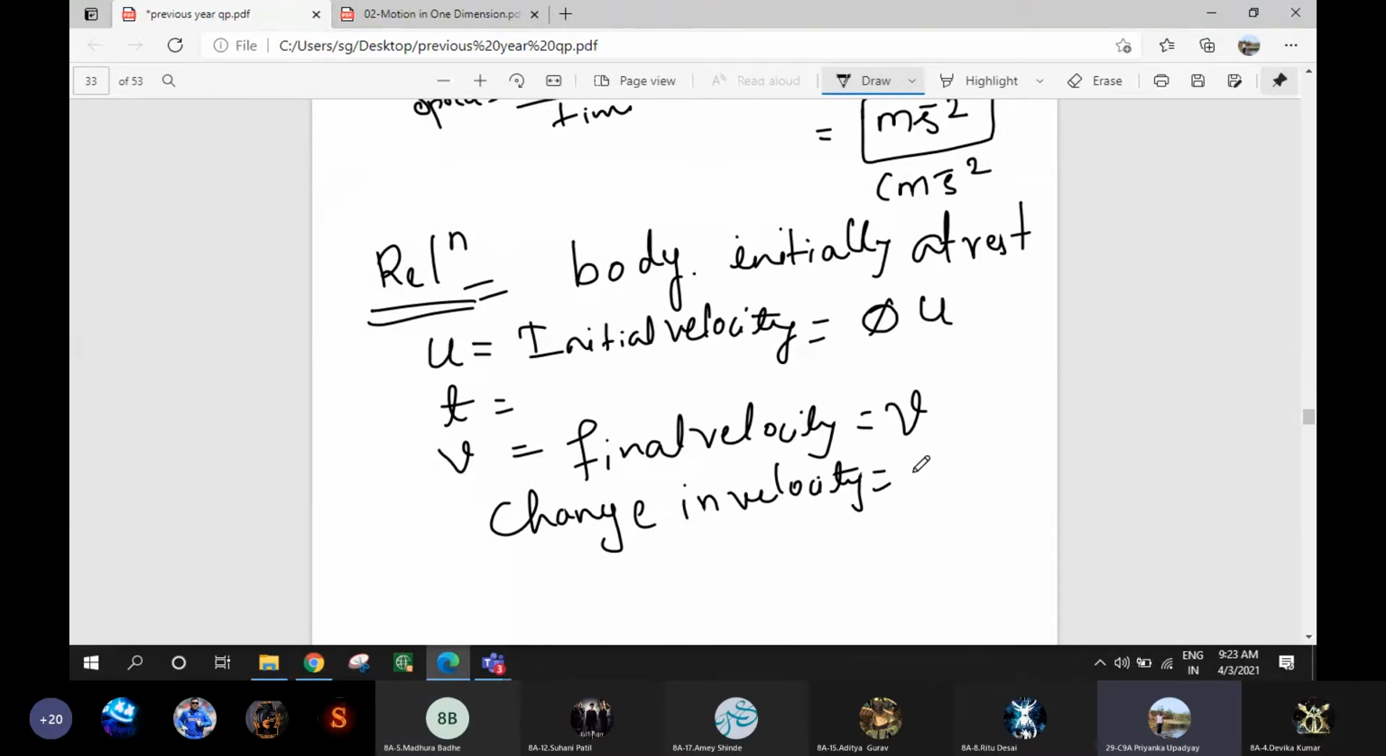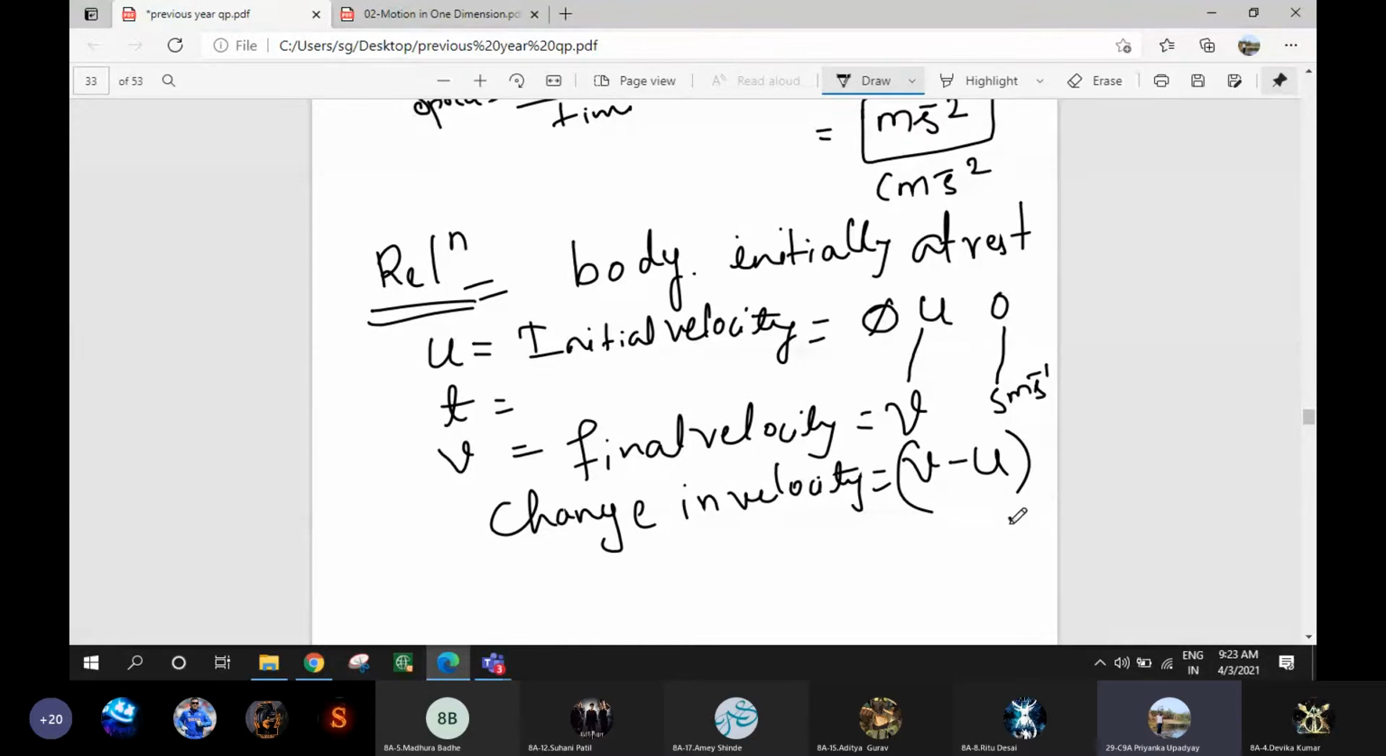V minus u, because if initial velocity is 0 and final velocity is 5 meter per second, and I ask you to find the change in velocity, you will do 5 minus 0, right? In the same way it is v minus u meter per second.